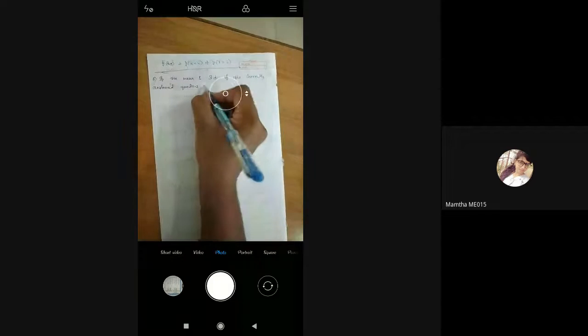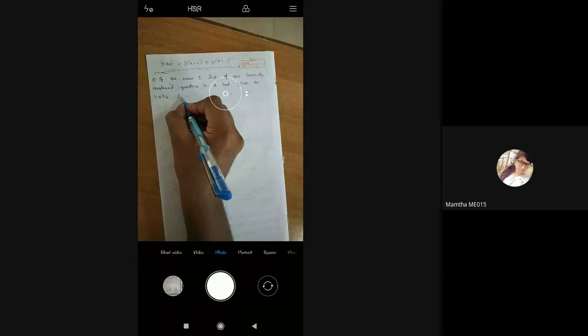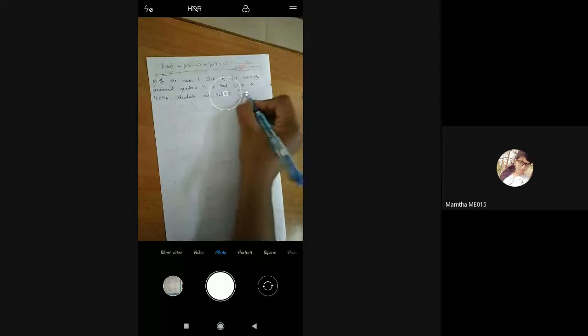See, if the mean and standard deviation of the correctly answered questions in a test given to 4096 students are 2.5 and square root of 1.875.